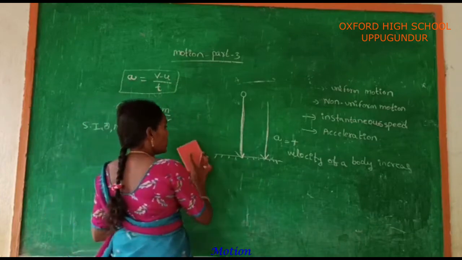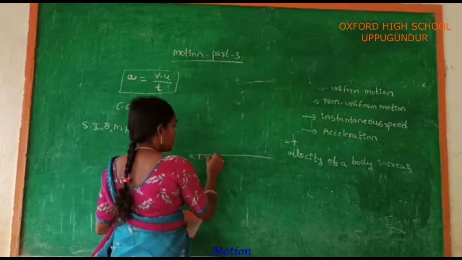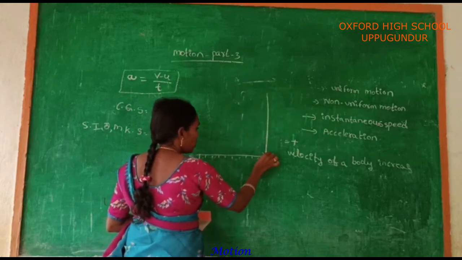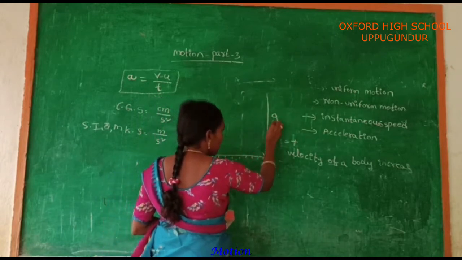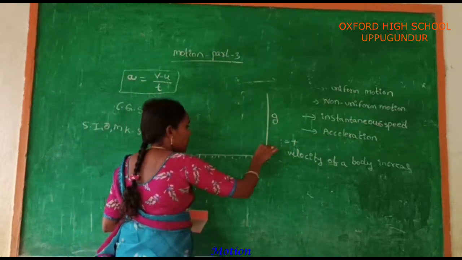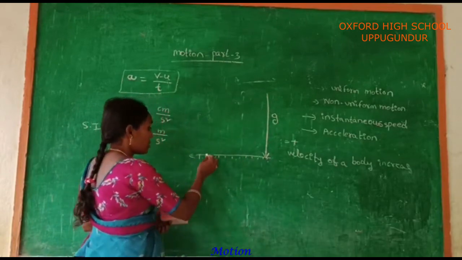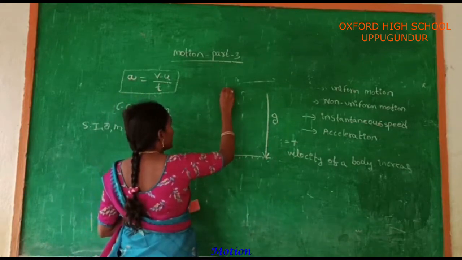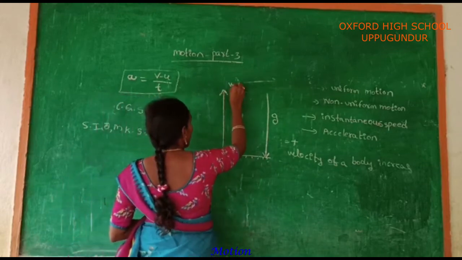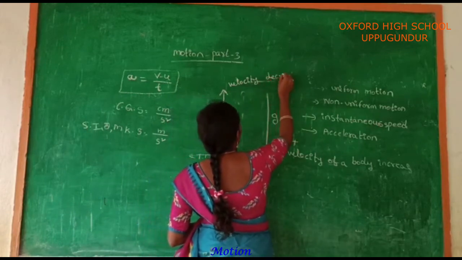See the next one, negative acceleration. This is the earth's surface. Acceleration due to gravity is always acting in the downward direction, and it is represented by the letter small g. Take your body, which is thrown into the air. The body is moving in the upward direction. In this case, the velocity of your body decreases.